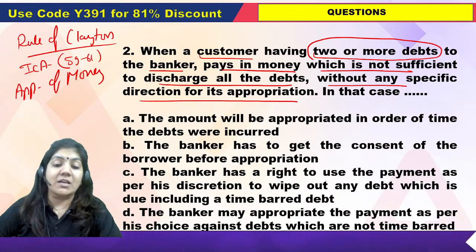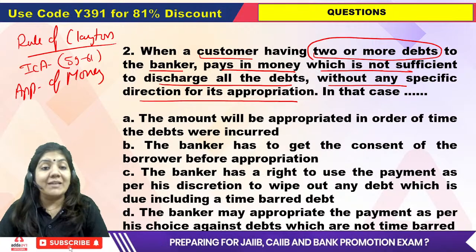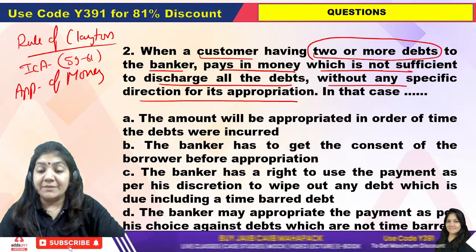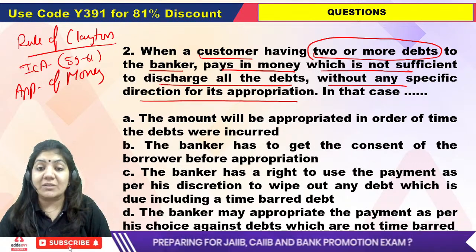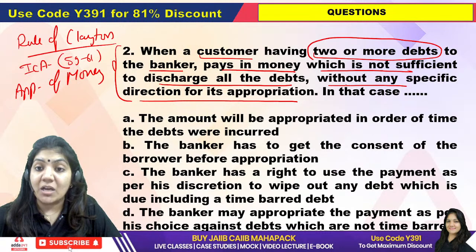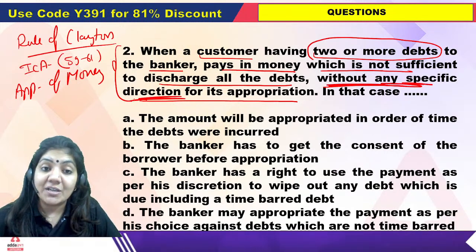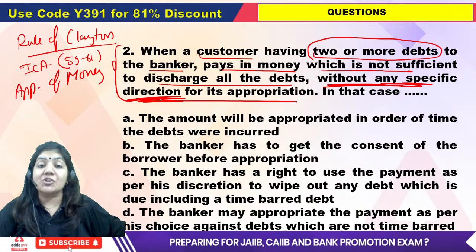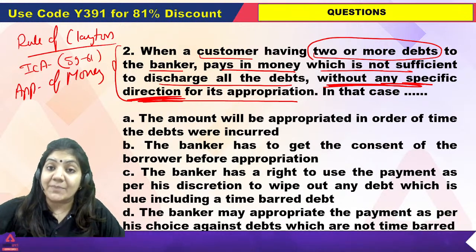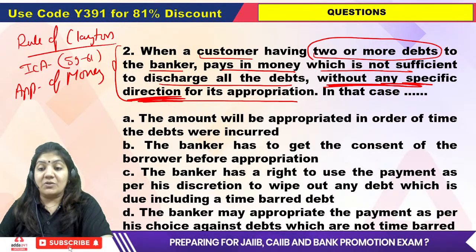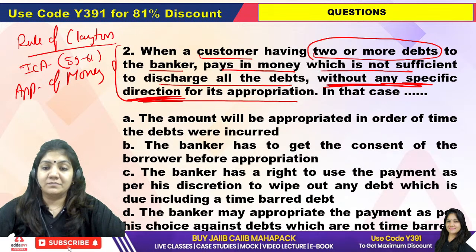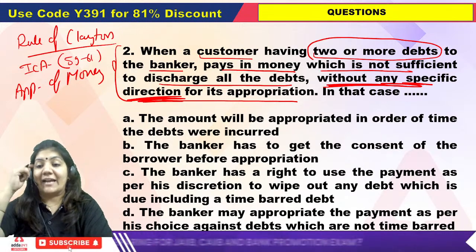So now what will the banker do? Tell me the exact answer of the second one. Dheeraj sir, see the question, read the question 2 times. I think the question is clear to all of you. Without any specific direction, it means the borrower had not given any direction to the bank under which loan to adjust. So this will be decided by the banker. I have given you so much hint, class. Now tell me the exact answer.